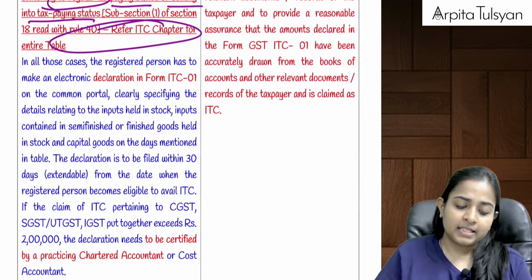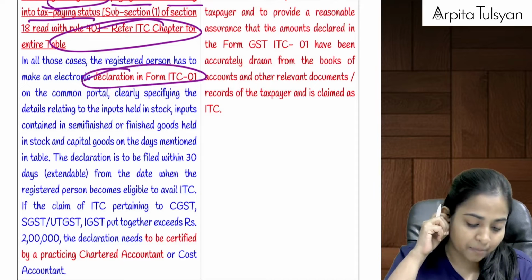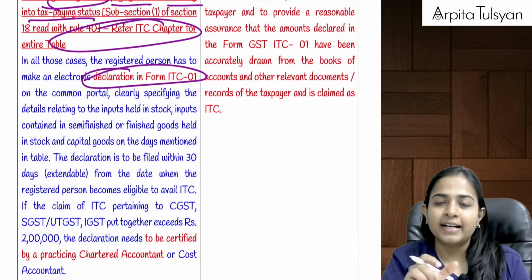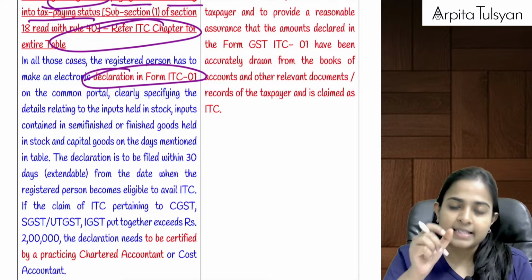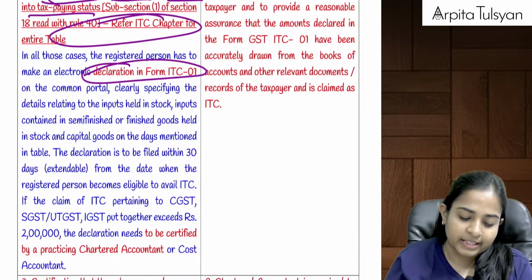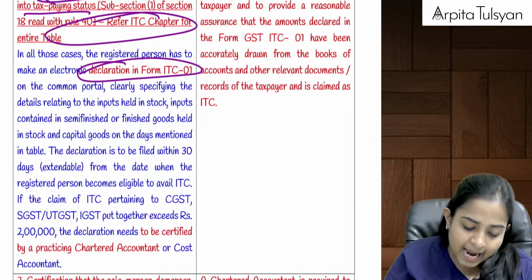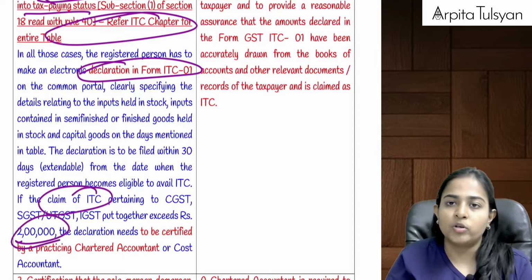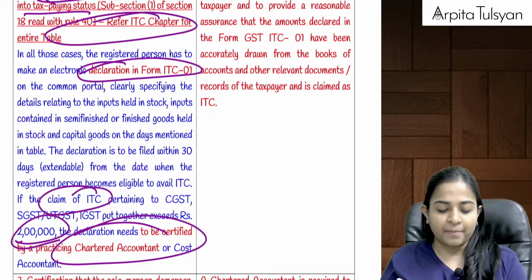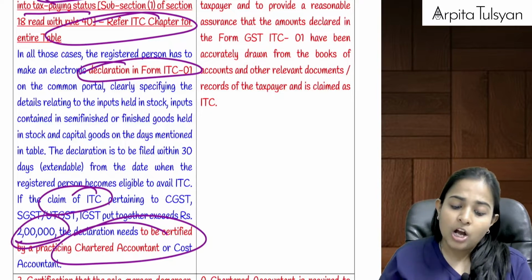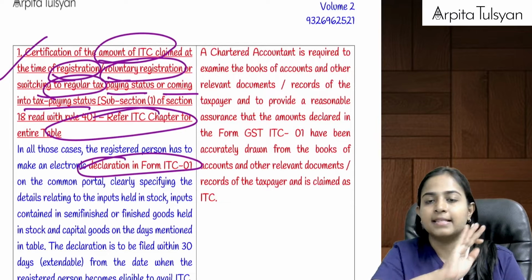In this case, the registered person had to make a declaration in form ITC-01 on the GST portal that on that particular day, these were the inputs or stocks with them, and for the tax paid on these inputs he becomes eligible for claiming the ITC. And if the total claim of ITC exceeds 2 lakh, then that declaration needs to be certified by a practicing chartered accountant or a cost accountant. So this we have already studied. Left hand side, this is nothing new.